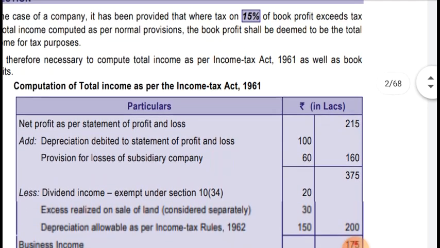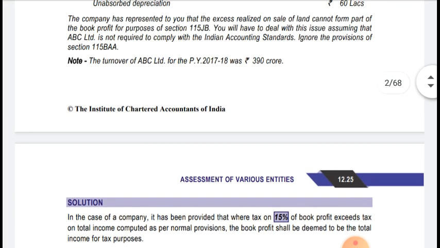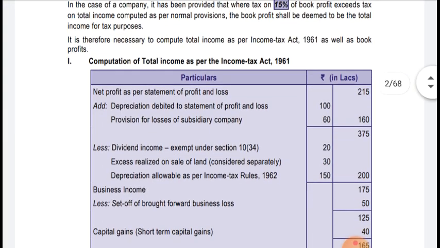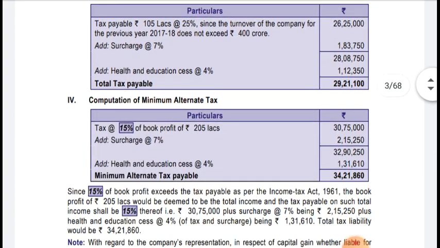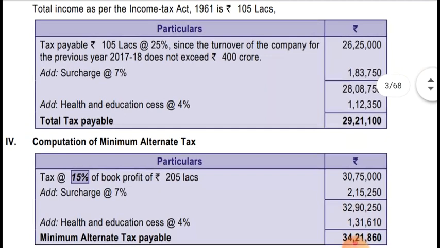As it was mentioned, the turnover of the company for the previous year 17-18 was 390 crores. It's not exceeding 400 crores, so the reduced tax rate of 25% will be there in this case. So on 105 lakhs, 25% is coming to 26,25,000.